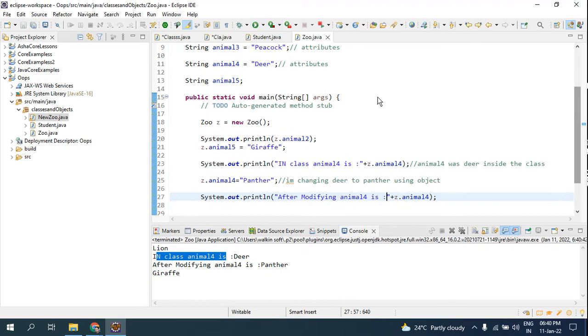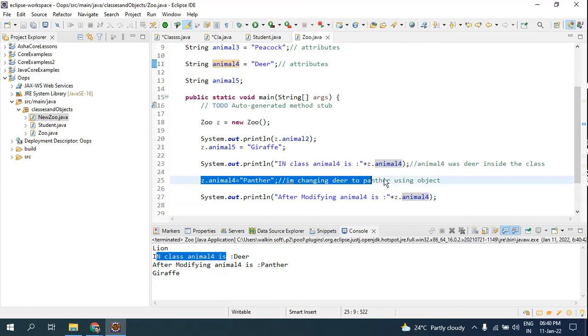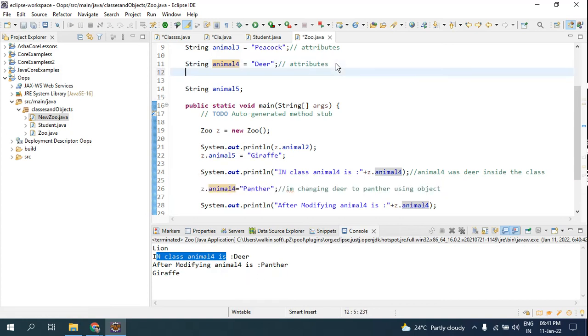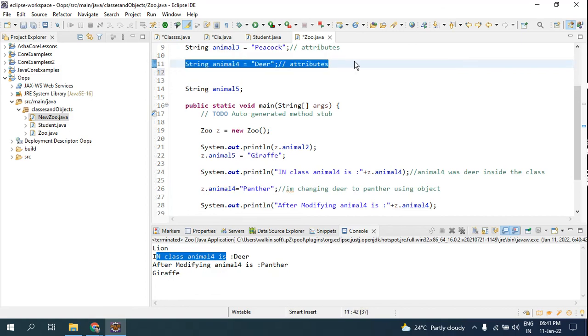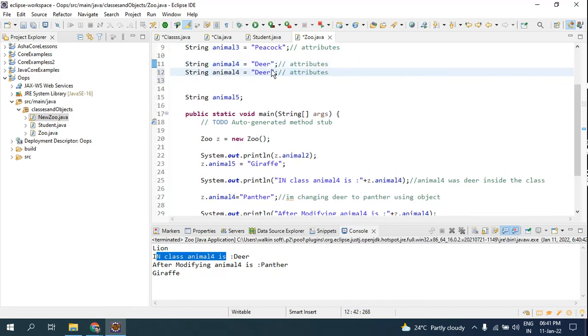So look here, animal4 at the class is deer. Then I have modified it again, I have reassigned. Then when I check for animal4, look, after modifying, animal4 is panther. Now you can ask me, no sir, you can change it here. Look here, Control C, Control V. Here you can make it panther.